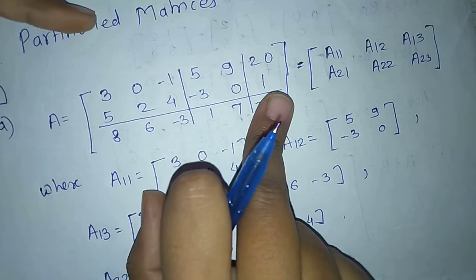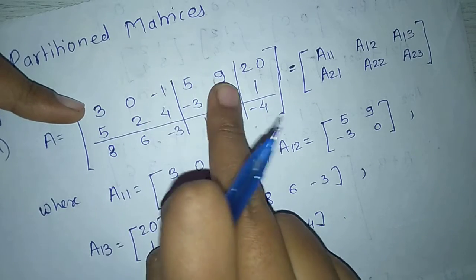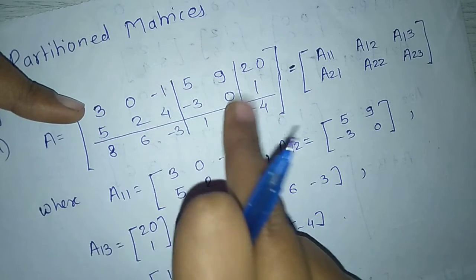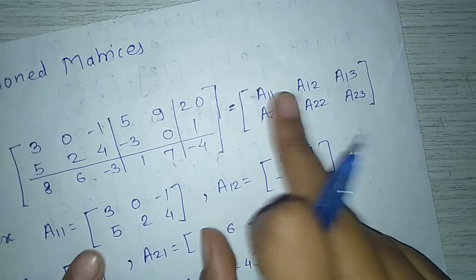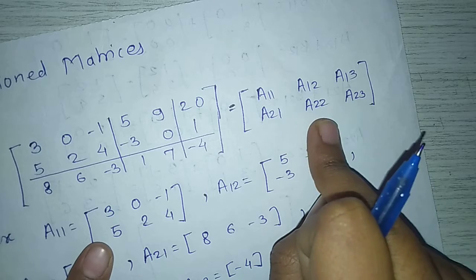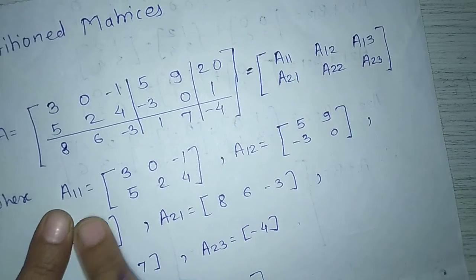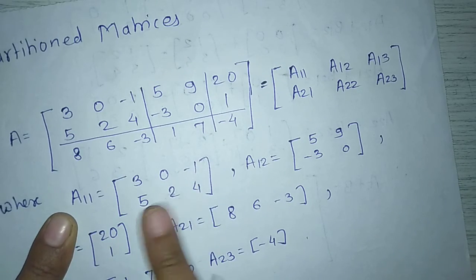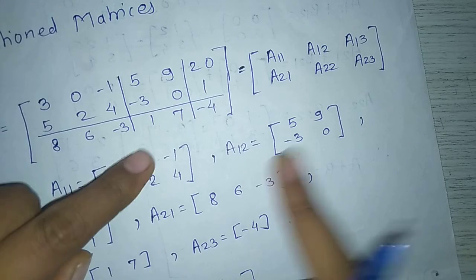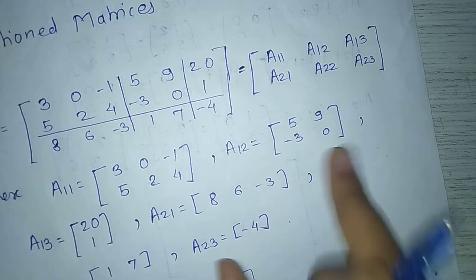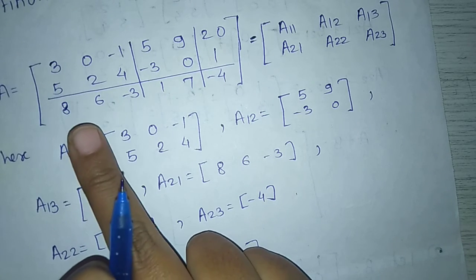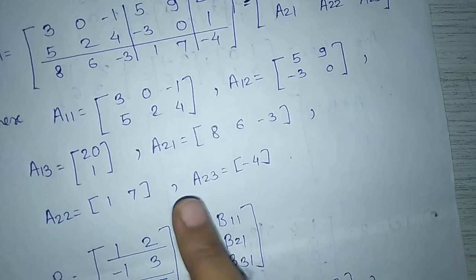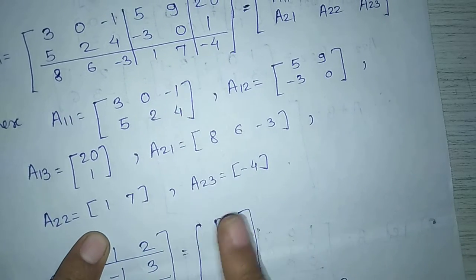These are the partitions. A equal to 3 0 minus 1 5 9 20 5 2 4 minus 3 0 1 8 6 minus 3 1 7 minus 4, which equals A11 A12 A13 A21 A22 A23, where A11 is the first partition 3 0 minus 1 5 2 4, A12 is the second partition 5 9 minus 3 0, A13 is the third partition 2 1, A21 is the fourth partition 8 6 minus 3. Similarly, A22 equal to 1 7, and A23 equal to minus 4.